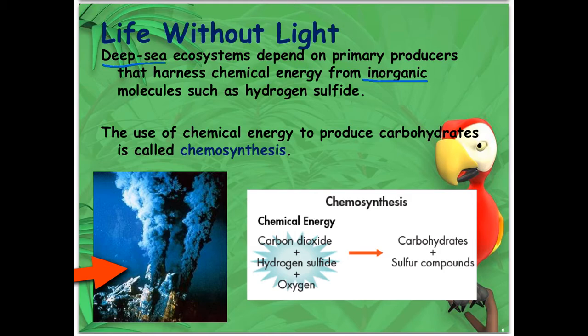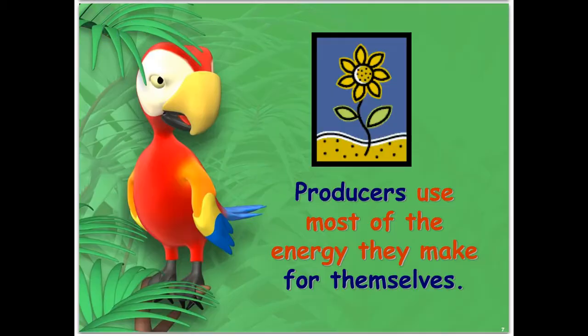Remember, inorganic means without carbon. And they can take these chemicals, like hydrogen sulfide, that do not contain carbon, and actually produce carbohydrates, like glucose. So instead of photosynthesis, photo meaning light, we call it chemosynthesis, chemicals synthesizing to make the carbohydrate food.